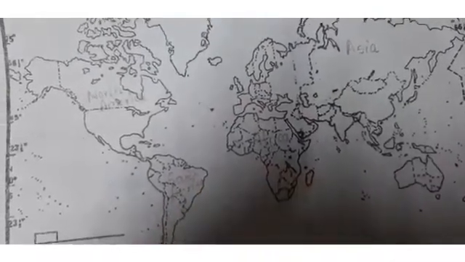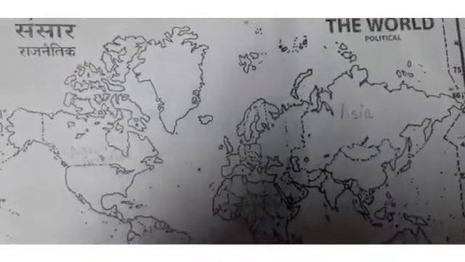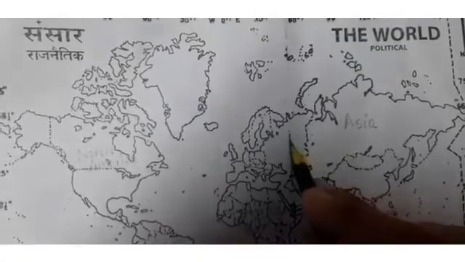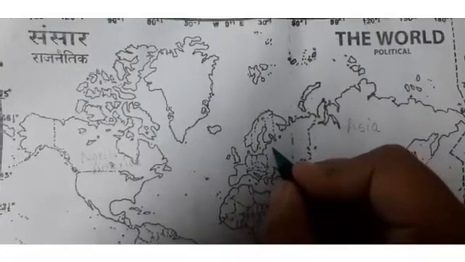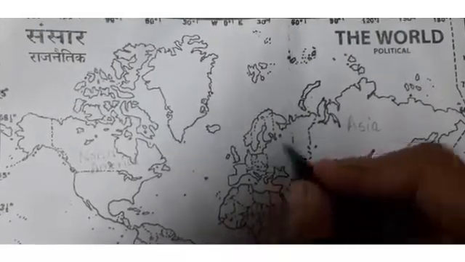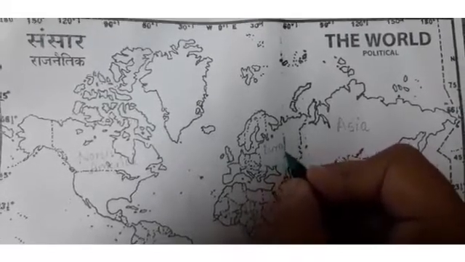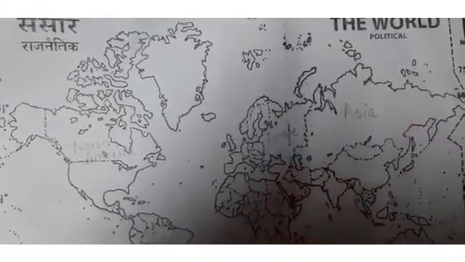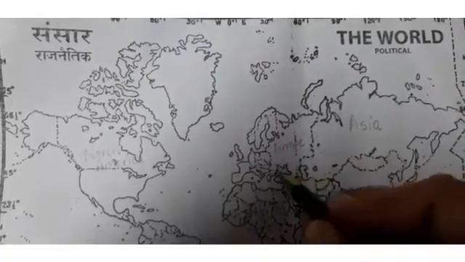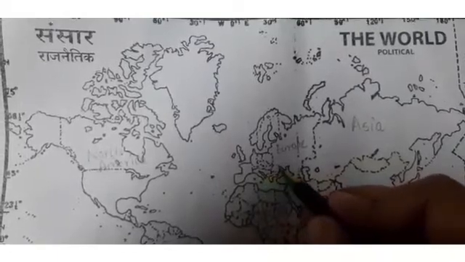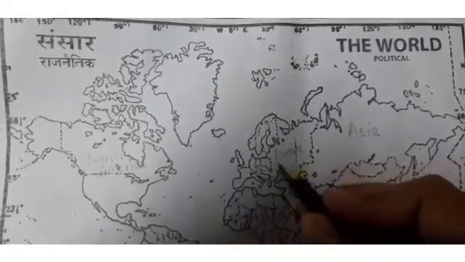Okay, after this, then come to Europe. Where is Europe? Now come here, just beside this Asia. This part is Europe. Then after this, where is Europe still? This is still just like this, like this. Yeah, this one part is Europe.